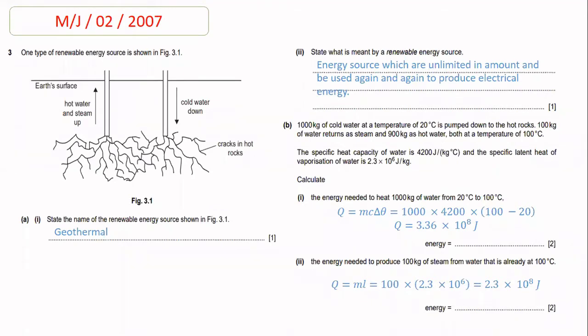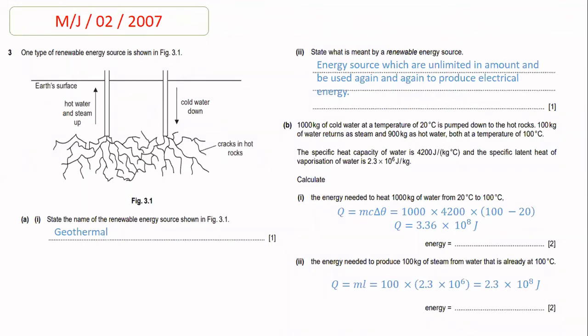So it means the cold water gains energy from the hot rocks and is converted into hot water and steam. So beta, this whole process is used for geothermal power systems because the rocks are hidden inside the earth's surface, and the cold water takes the heat from these hot rocks and converts it into hot water and steam. So in part A, state the name of the renewable energy source shown in figure 3.1.